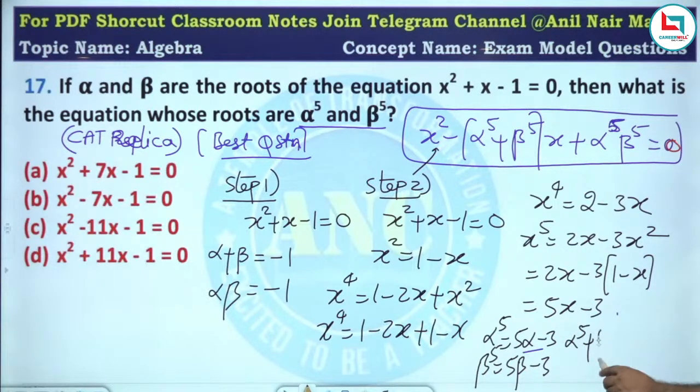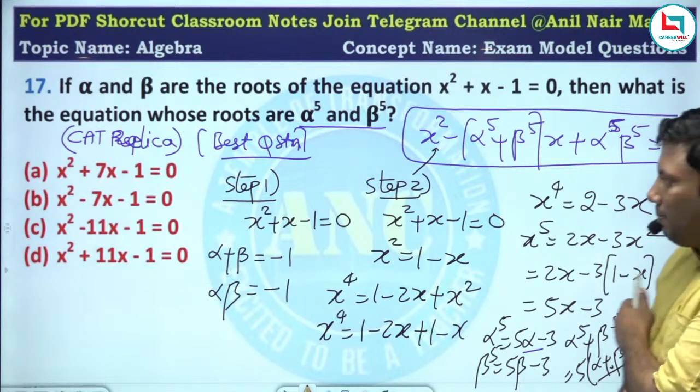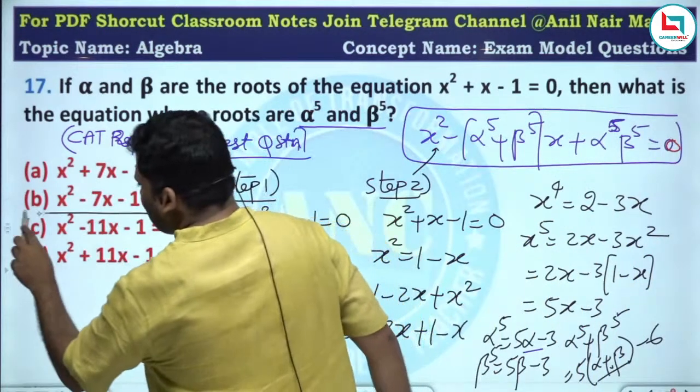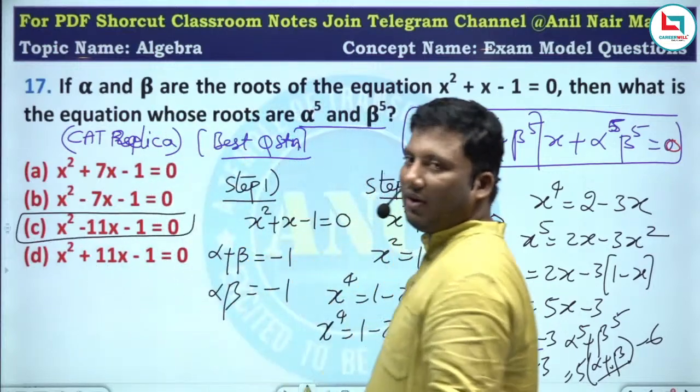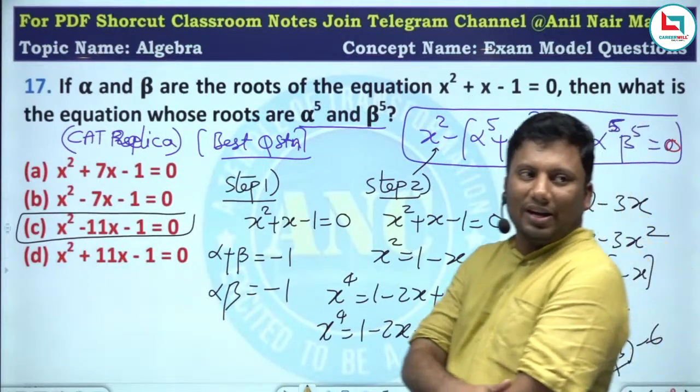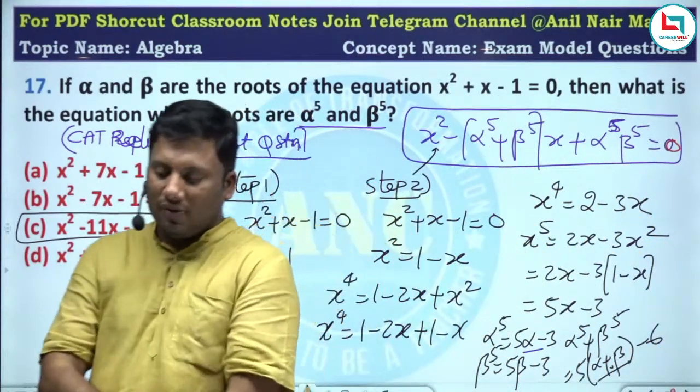Alpha power 5 plus beta power 5 is 5 into alpha plus beta minus 6. Alpha plus beta, how much is it? Minus 1. Minus 5 minus 6. So the answer is x square plus 11x minus 1 equivalent to 0.